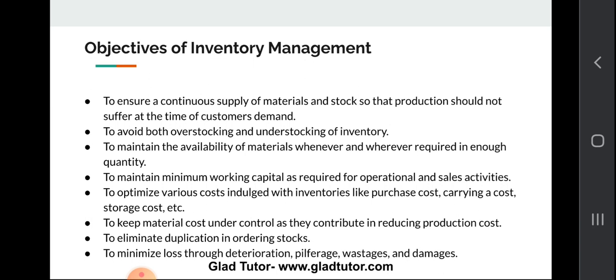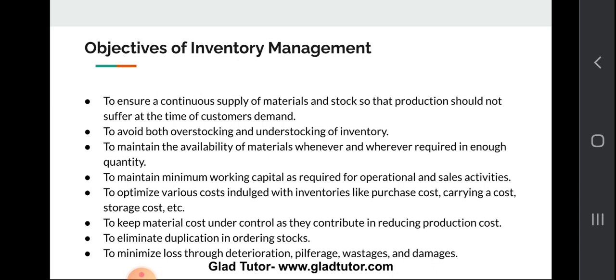Understocking is also not good for the company, when you don't predict about the next month. You can't fix your order with your wholesaler or the supplier.